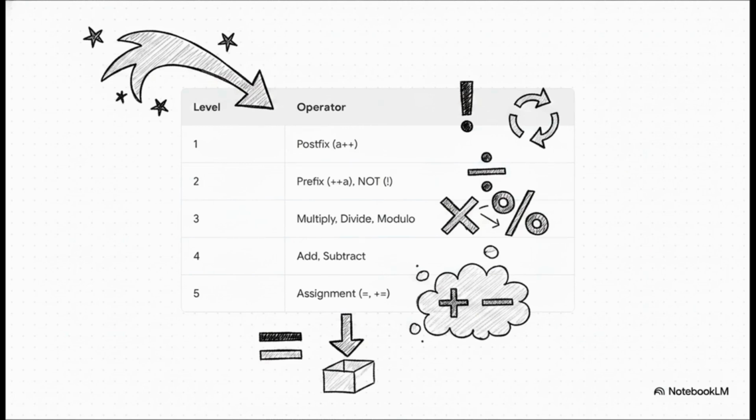The highest precedence goes to those postfix operations. They always get handled first. Then comes prefix and logical knots. Down at level 3, we see familiar math: multiplication, division, and modulo, which just gives you the remainder. Addition and subtraction sit at level 4. And the very last thing the computer does, assignment. You have to solve all the complex math first before you assign the final answer.